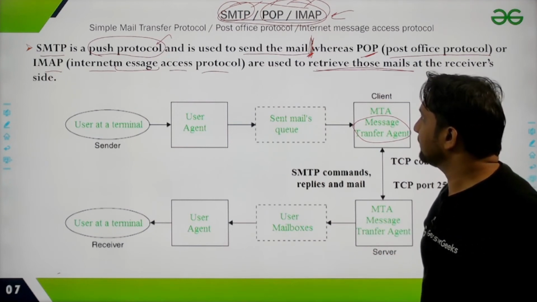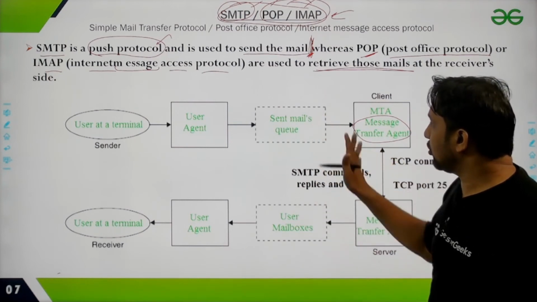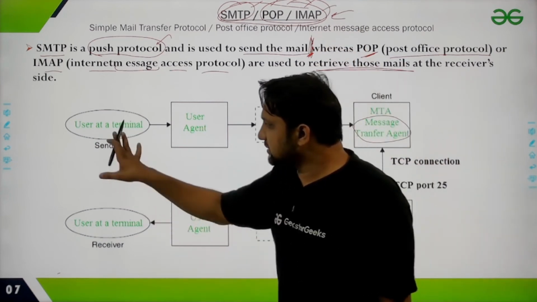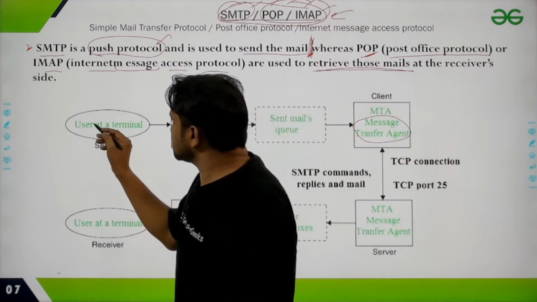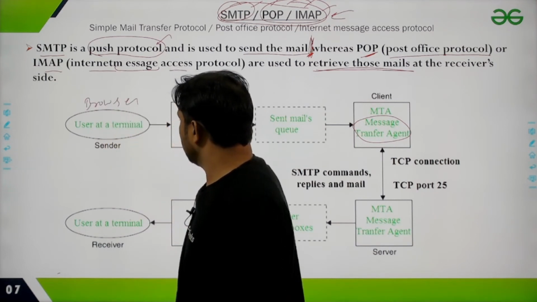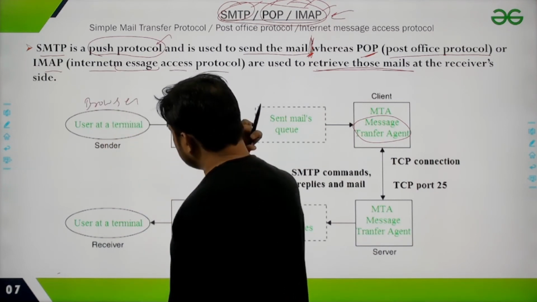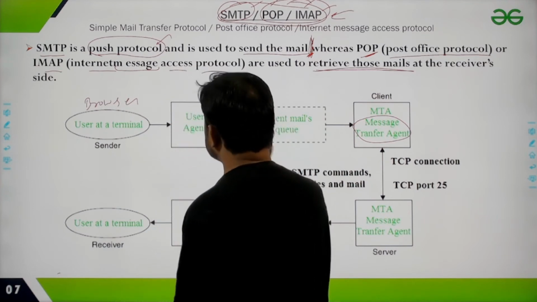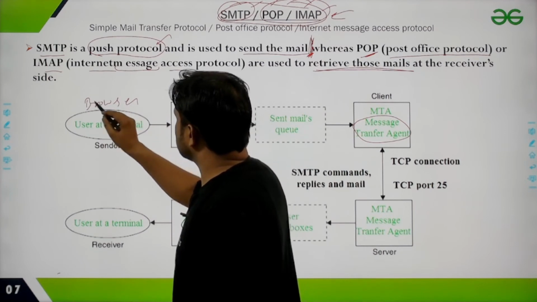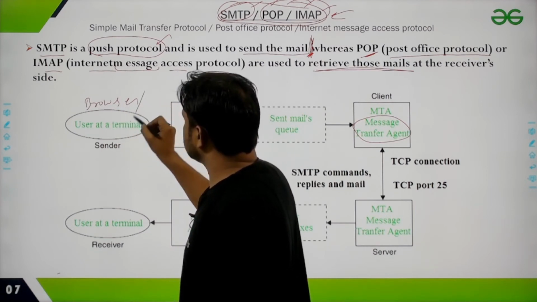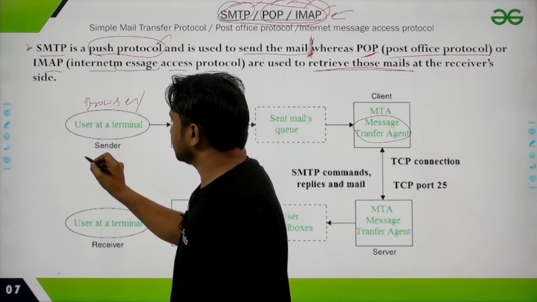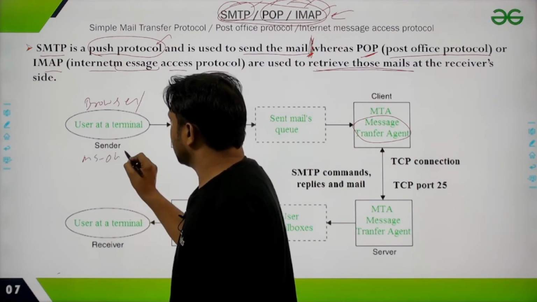Let's try to understand this protocol with this diagram. This is the sender, this is the receiver. The sender can be, not a browser actually, but maybe MS Outlook.